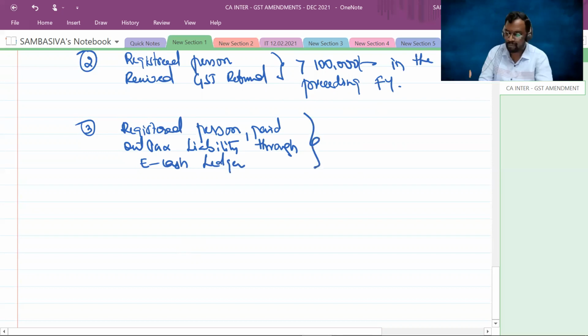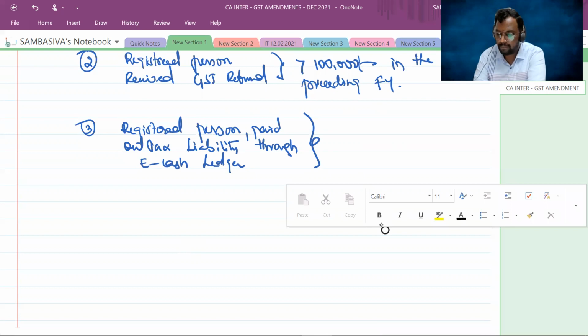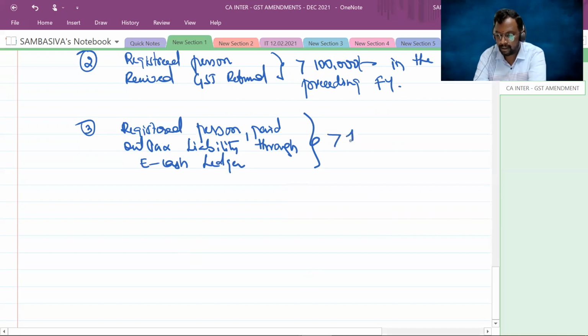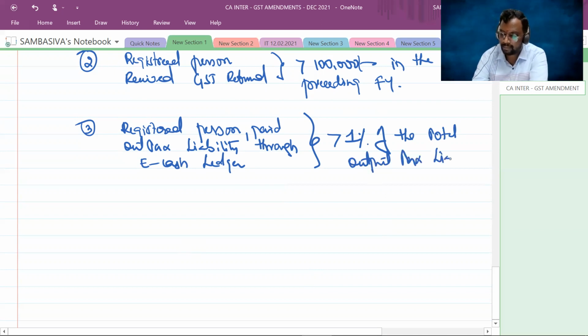So the minimum you have to pay, like, greater than 1% of the total output tax liability.